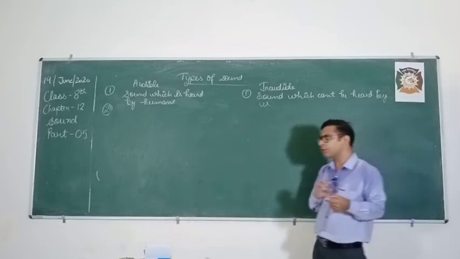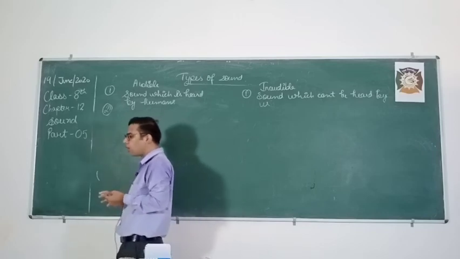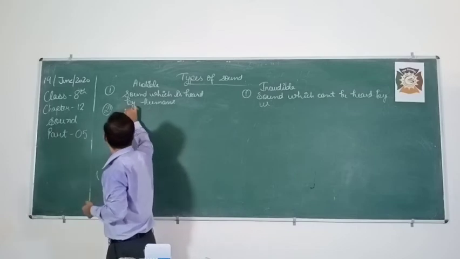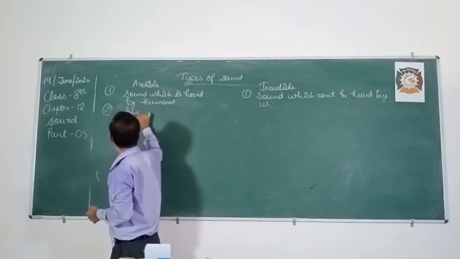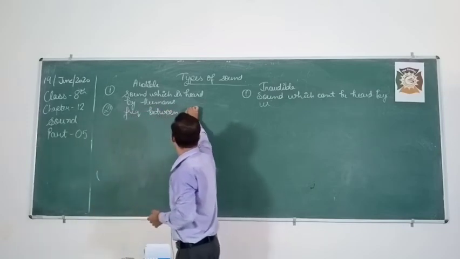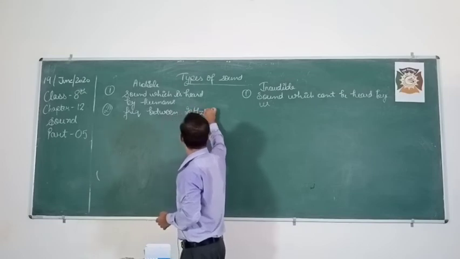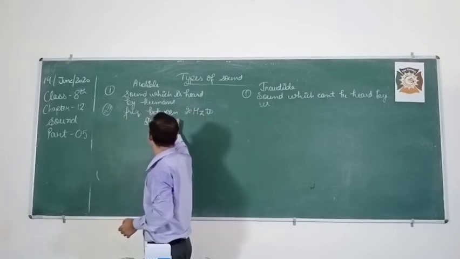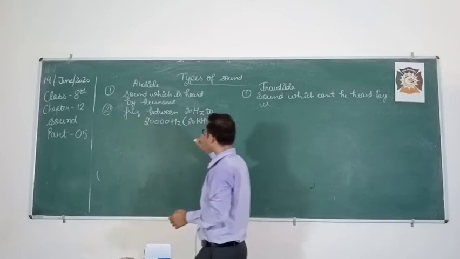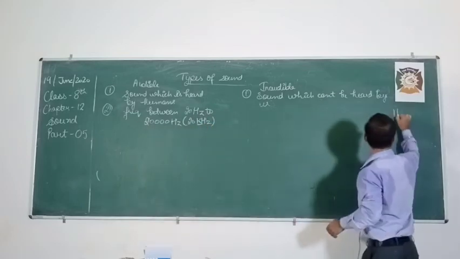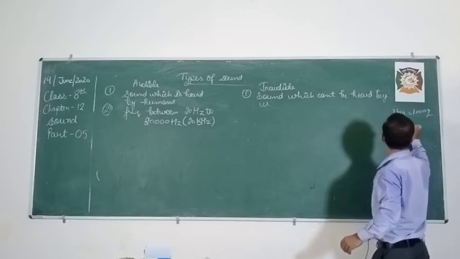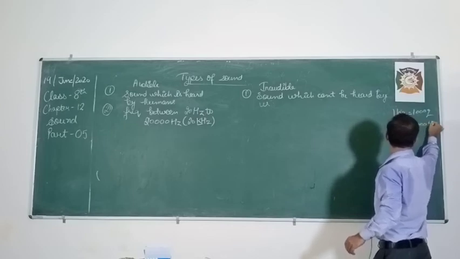So there is a frequency range in which the ear will respond. Below or above that frequency, the ear will not respond. That range is between 20 hertz to 20,000 hertz, or 20 kilohertz. Like 1 kilogram equals 1000 gram, similarly, 1 kilohertz equals 1000 hertz.